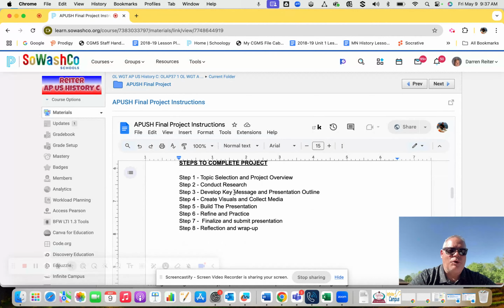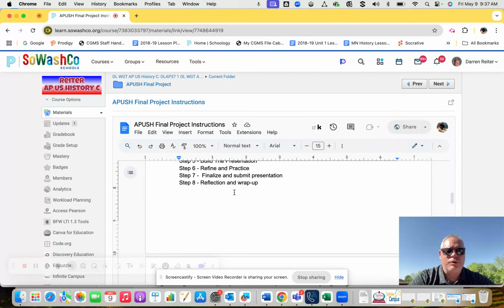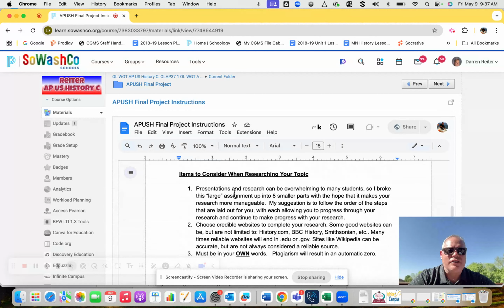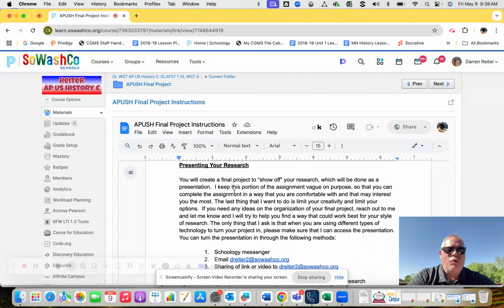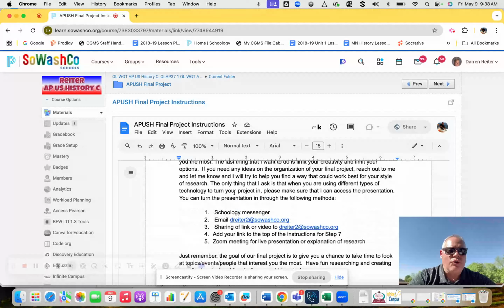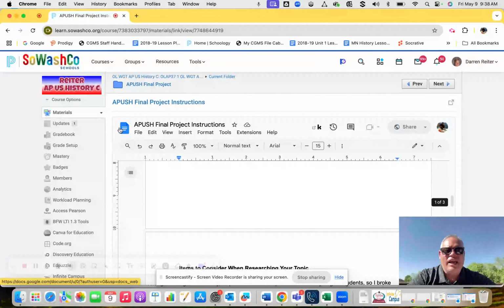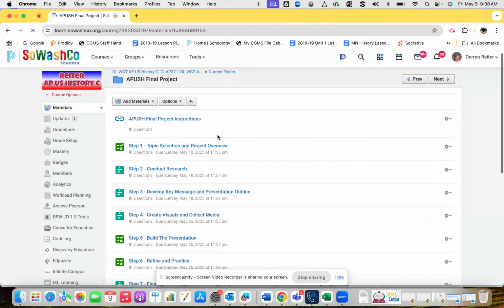You have these 8 small steps, and I'll explain those as we go through here. But what you're doing is your presentations, I know they're overwhelming to some students. And so I try to break it down into those 8 steps to take that fear out of it. And just to help, you'll see that each step puts a little organization into the research that you're doing. Okay, so you're going to read through these directions, and then you're going to start working into each small step.